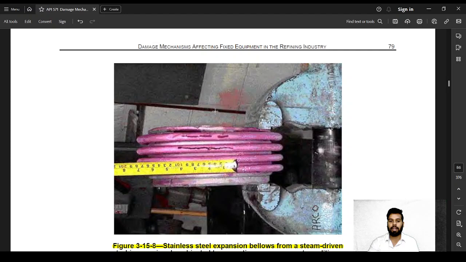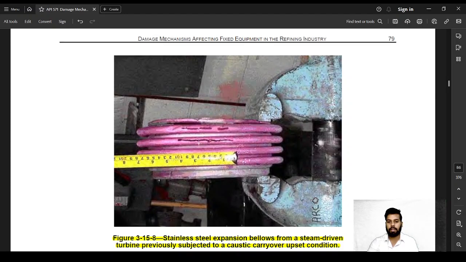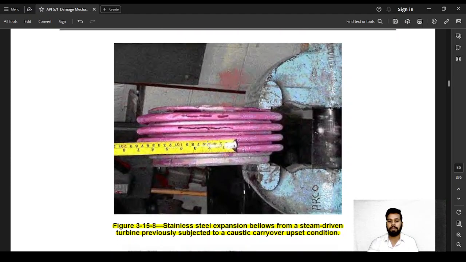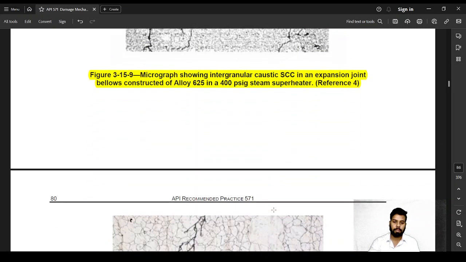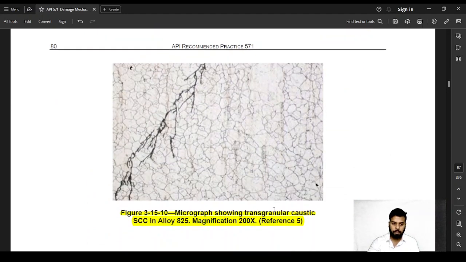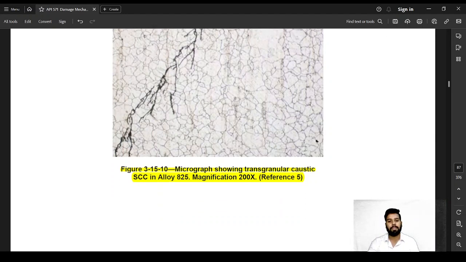The stress corrosion cracking in tubes, this is identified by penetrant testing. Again, spider web like appearance. Again, you can see this crack. All of these are metallurgical microscope images. If it's available, we can do this. If it's not, then we'll generally use magnetic particle testing or ultrasonic testing to identify these.